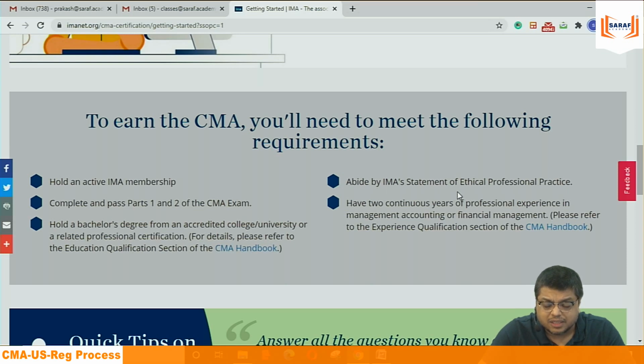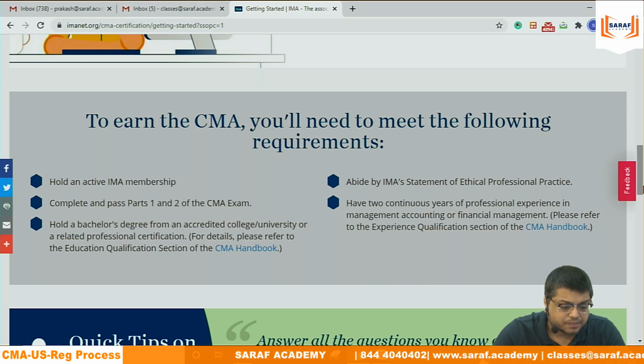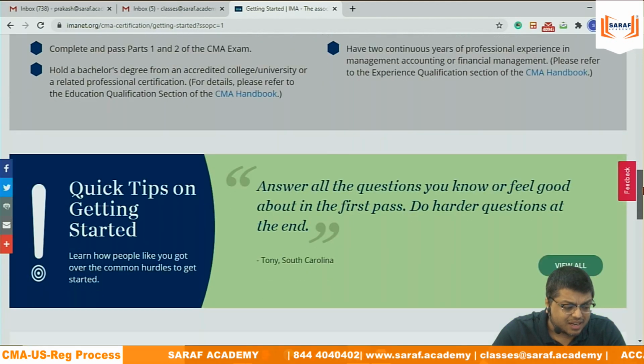Abide by IMA's statement of ethics. Whichever course you do, there is a professional ethics of every institute, and you need to abide by those ethics. Have 2 continuous years of professional experience in management accounting, and then only you will get the membership. Just by graduation you will not get it. At the same time, you need to have work experience of 2 years. Then only you will get the membership. Those are the conditions I can say.